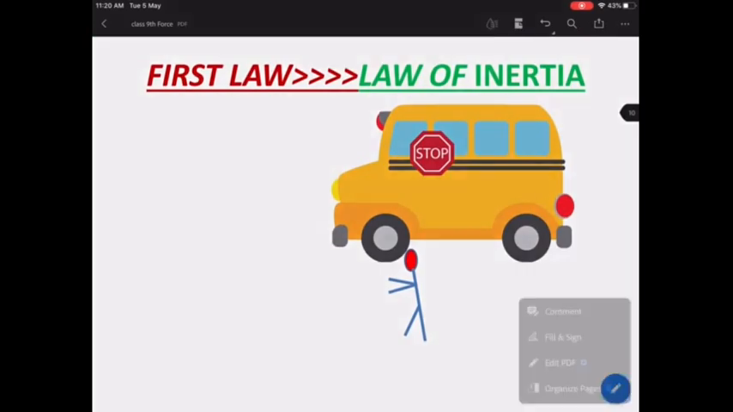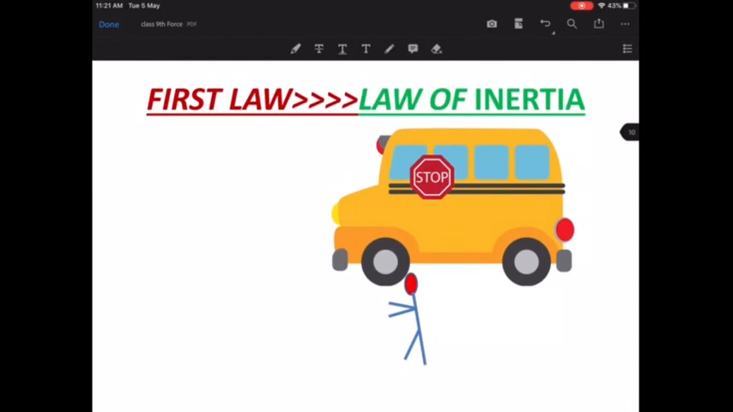First law of motion is also called the law of inertia. Okay, first law of motion is also called the law of inertia. Now, what is this inertia? We will talk about inertia now, but before that, let me just give you an example.